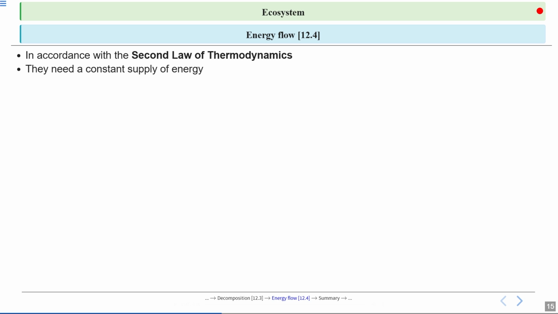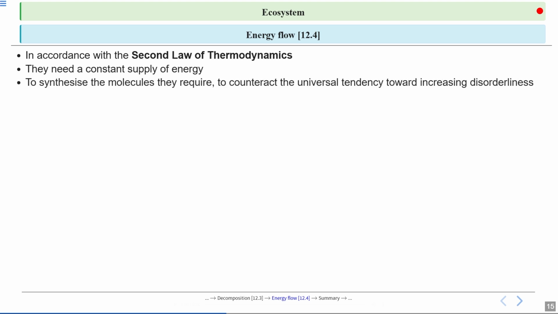Now notice how ecosystems need a constant supply of energy to keep everything running smoothly, to synthesize the molecules they require to counteract the universal tendency towards increasing disorder. Okay, this we have already discussed. The living organisms constantly need to spend energy to counteract the universal tendency towards increasing disorder.